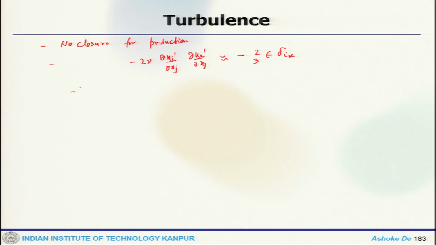Now, there are other closure problems. Like turbulent transport, that is one issue. The pressure strain term is another problem, because it is responsible for return to isotropy and destruction of the Reynolds stress term, and it is also computationally expensive. So, we will see how other terms affect this Reynolds stress equation. We will stop here today and continue in the next lecture.